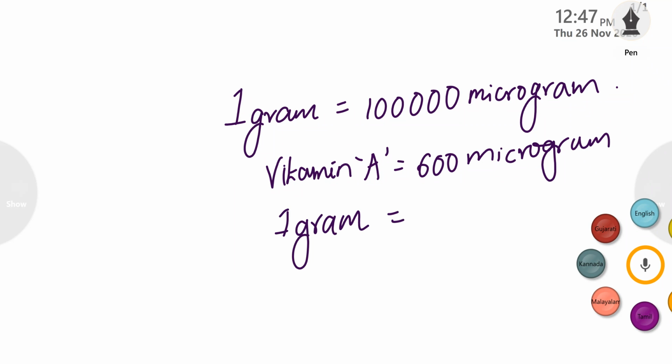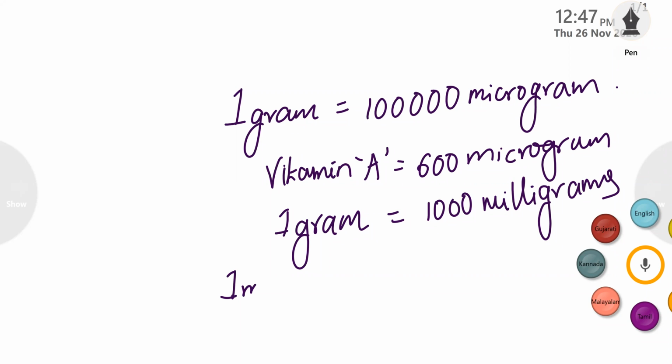1 gram is equal to 1000 milligrams. 1 milligram is equal to 1000 micrograms.